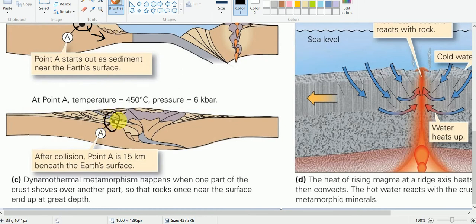One big mass of rock is sliding below the other, and this is called tectonic shearing. Or in other words, we call it this overthrust fault, a faulting process. So this is the case of this dynamic metamorphism.